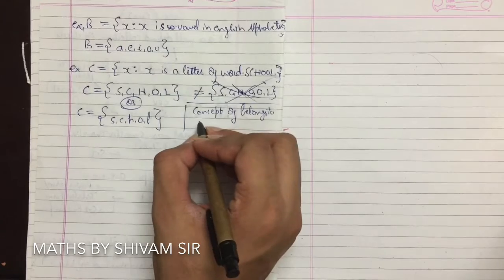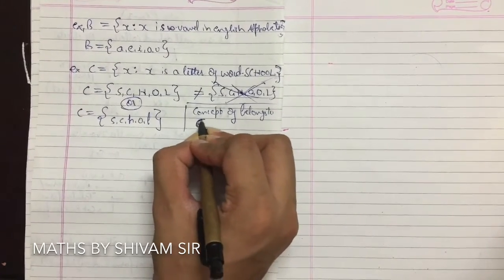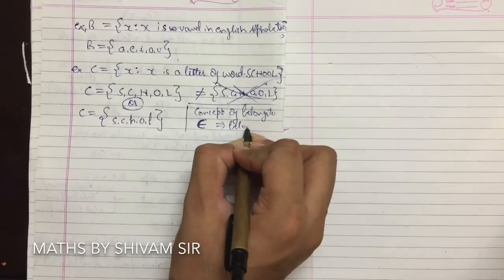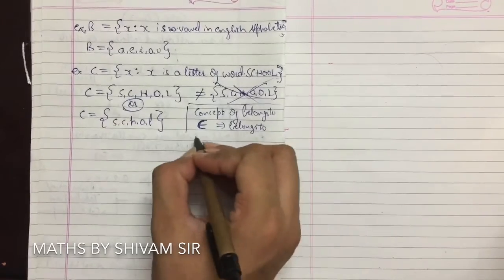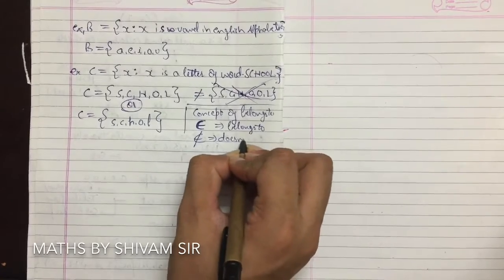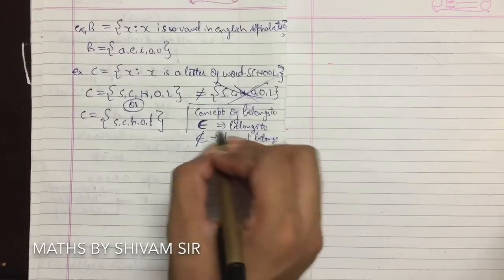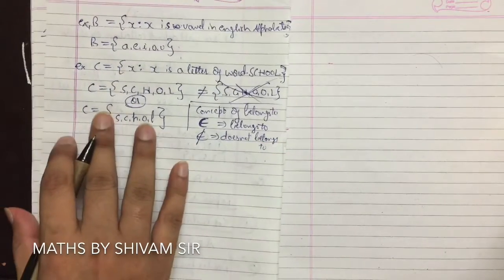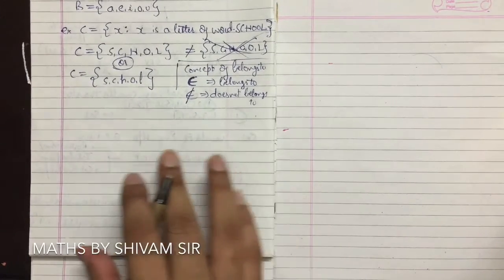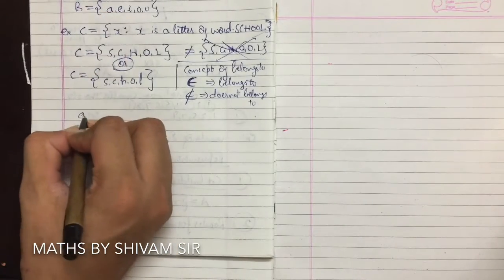So this belongs to will be represented with this sign. This is a new sign introduced to you. This is the belongs to sign. We read it as belongs to. And this is does not belong to. This is belongs to and this is does not belong to. Always remember this.